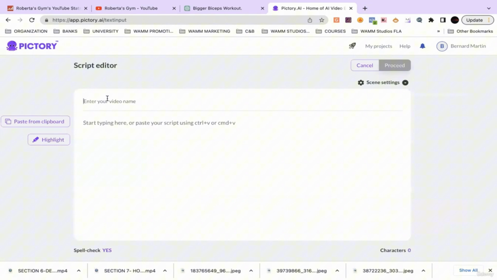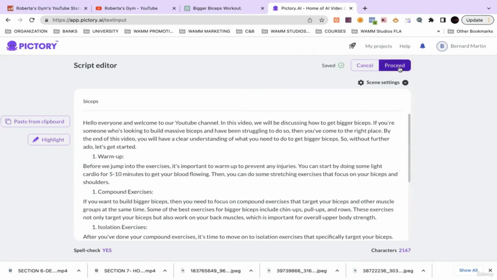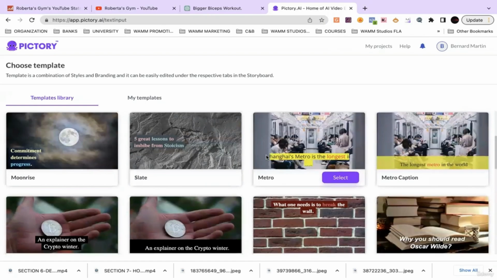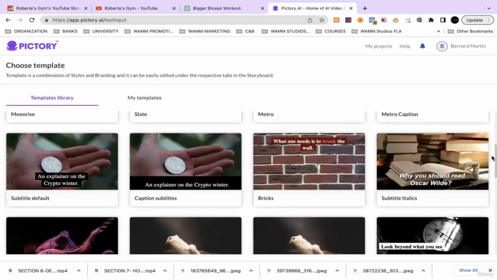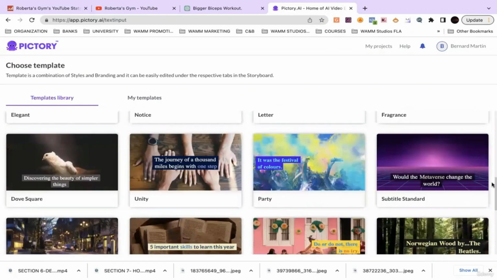We're going to title it, and then we're going to paste it. Hit proceed and let it do its work. Oh, first we got to choose the template. Of course, we're talking about working out, so we want to try to use anything that's super close to the mold, you know what I'm saying? The mood we're trying to set.